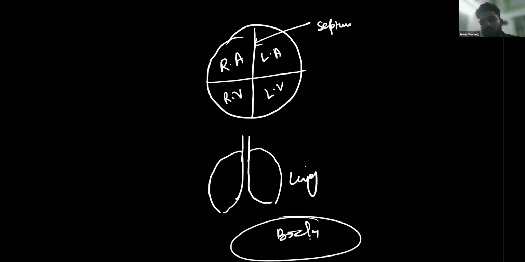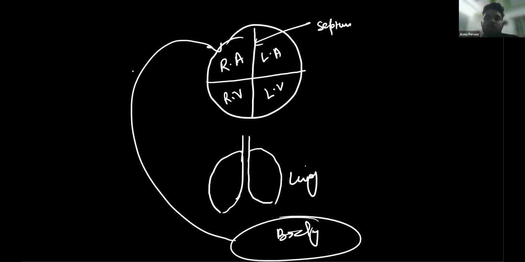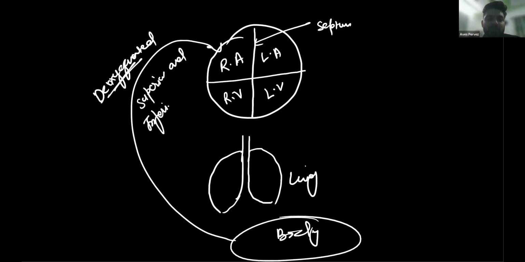So from the body, the deoxygenated blood reaches the right atrium, from all over the body, with the help of specialized veins called the superior and inferior vena cava.